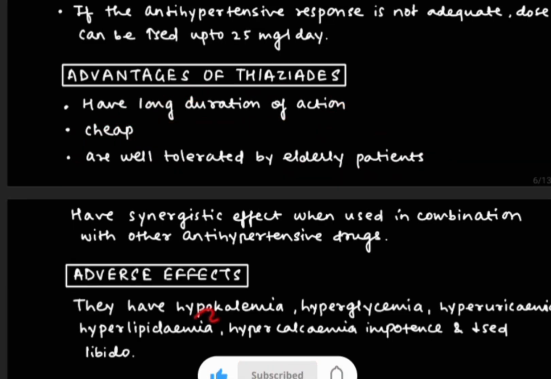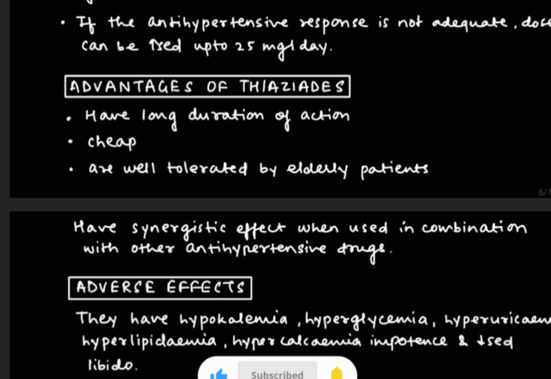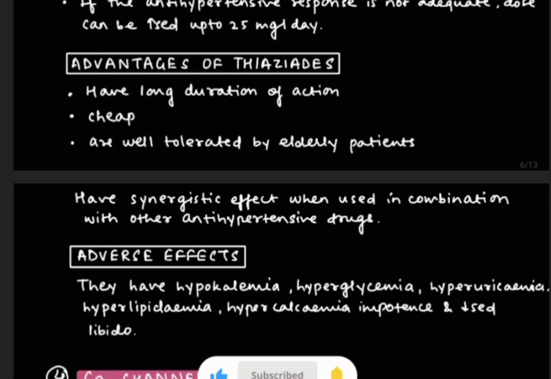The adverse effects are hypokalemia, hyperglycemia, hyperuricemia, hyperlipidemia, hypercalcemia, impotence and decreased libido. Basically there will be an increase in glucose, uric acid as well as lipids. Now the next topic is calcium channel blockers.